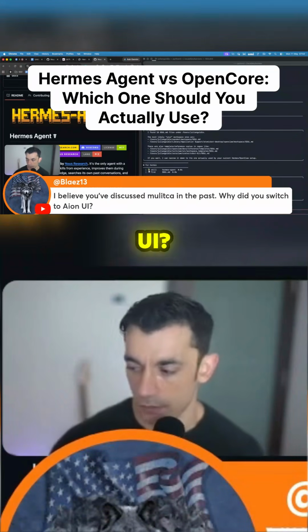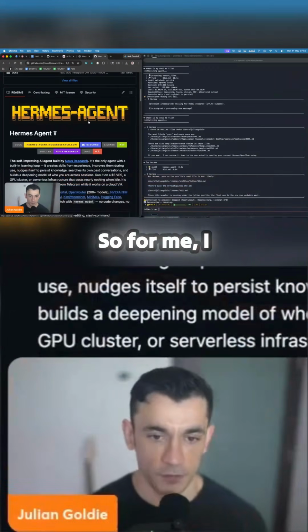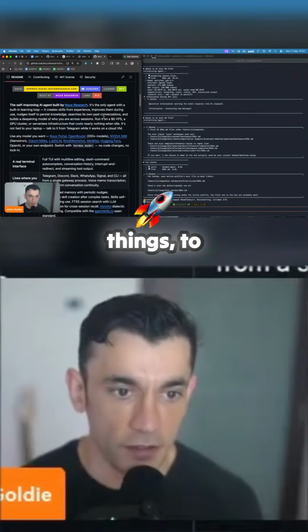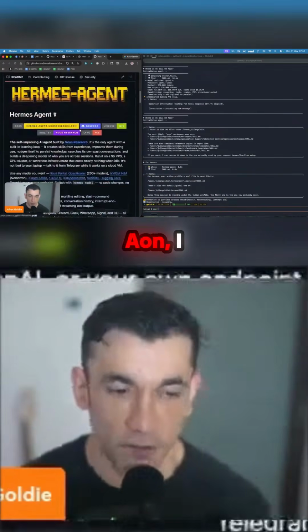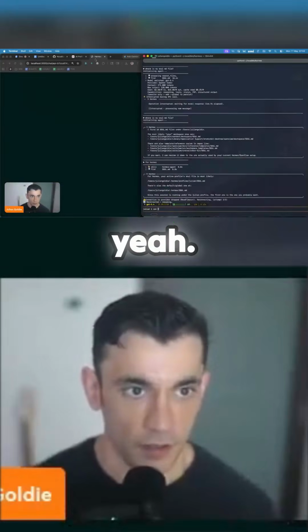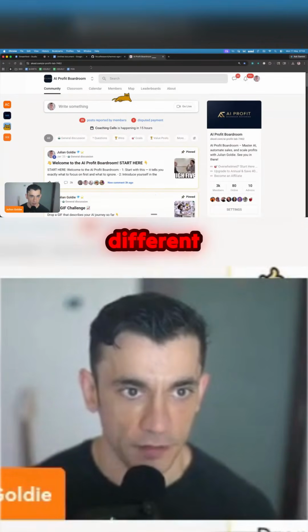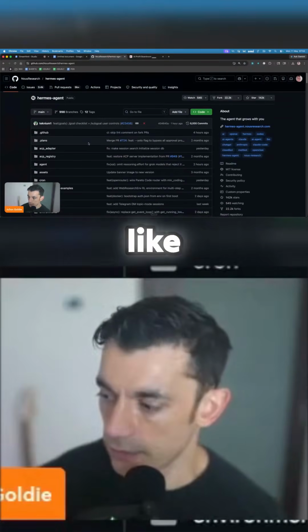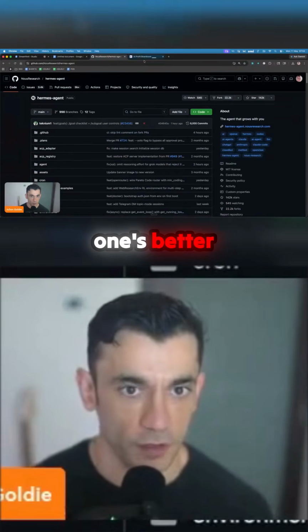Why did you switch to Aeon UI? I just test everything out, right? So for me, I think it's important to try new things, to test things out. So I test Aeon, I test Multicore. I like to switch between them and just see what's working the best. And also they have different benefits really. But yeah, I like to switch between them and just test. And I wouldn't say one's better over the other.